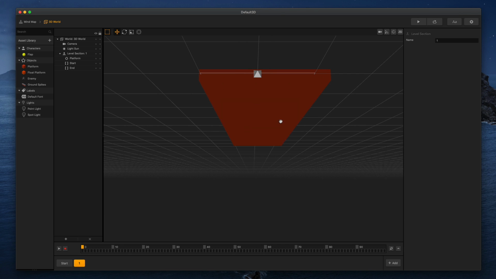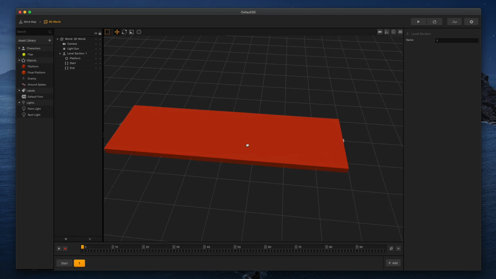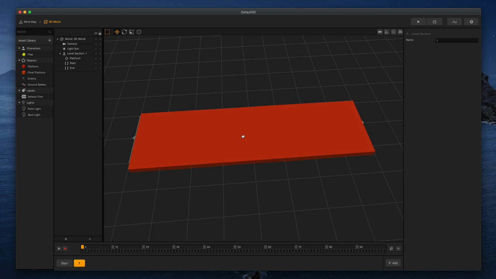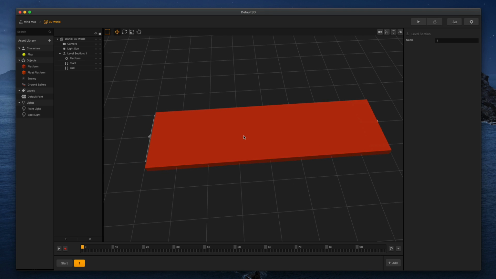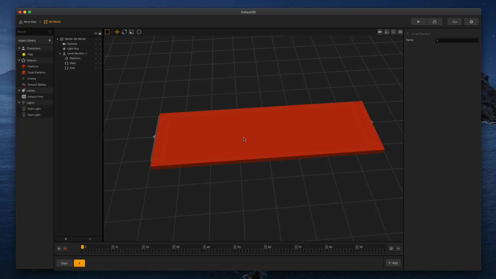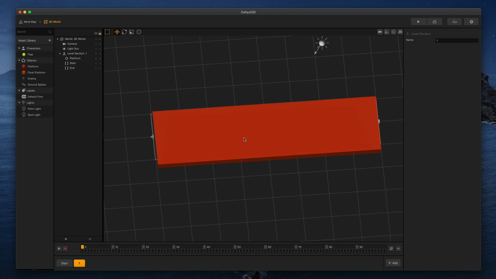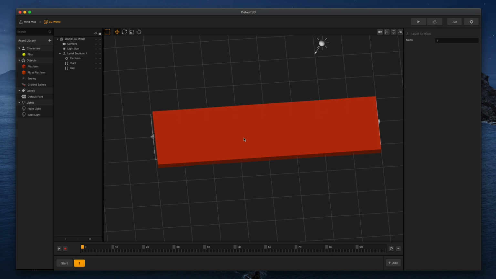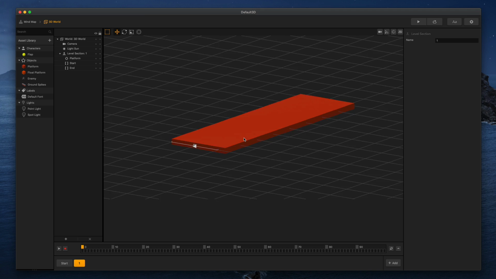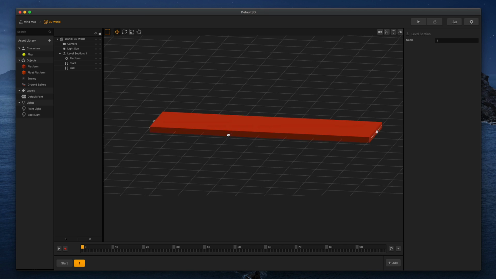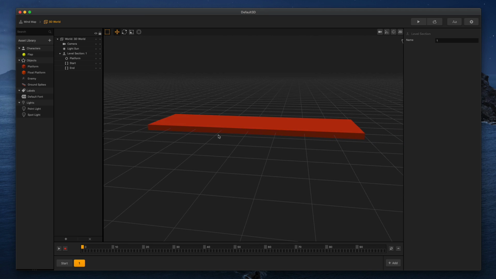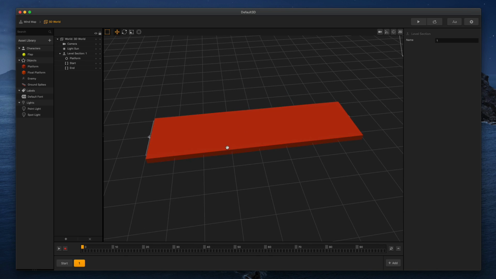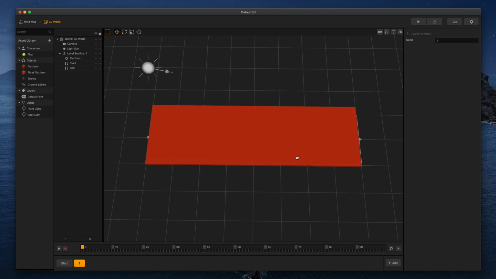This is a cool trick. I totally forgot this. I'm going to show you guys this. All right, so let me get back to where I was. Okay. So if you have a number pad, I know not all keyboards do, then what you can do is you can press 5, and you'll look straight down. You press 4, you'll see this angle, and you can kind of start moving around. See how I'm moving around without the mouse? Isn't that cool? So that's a little trick for you. All right, so now I'm going to click 5, so I'm back into normal mode here.